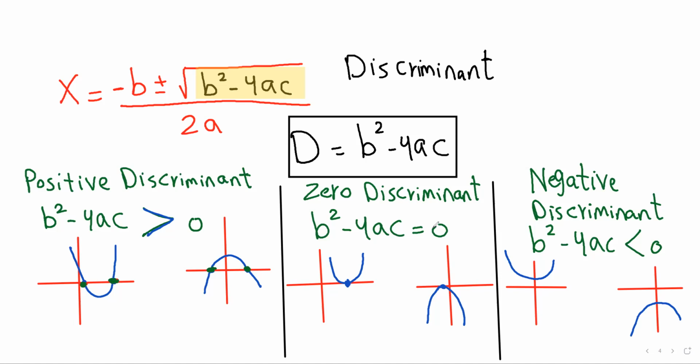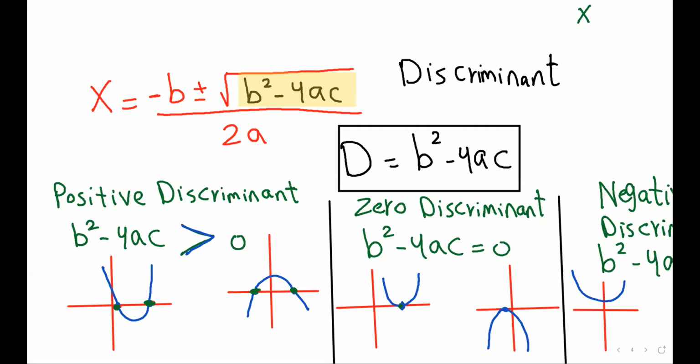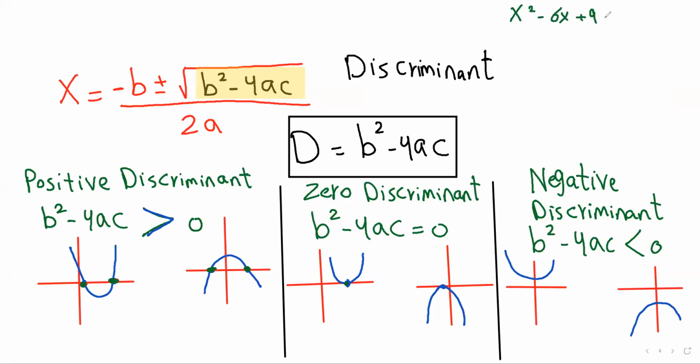If we look at the previous examples, you will find an equation like x squared minus 6x plus 9. We can factorize it and get x minus 3 and x minus 3. So here the two roots are real and equal. If the discriminant equals 0, the graph of the equation touches the x-axis at a single point.